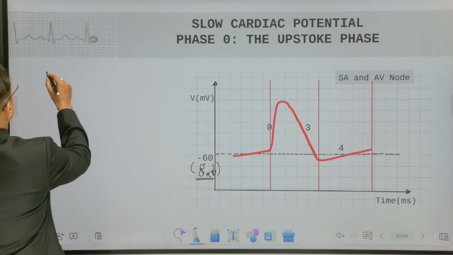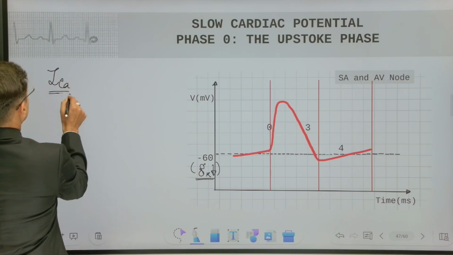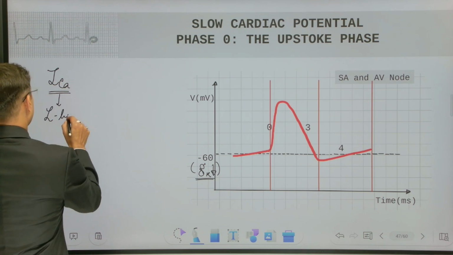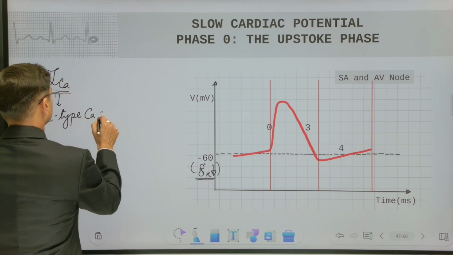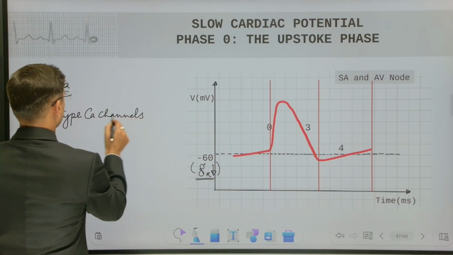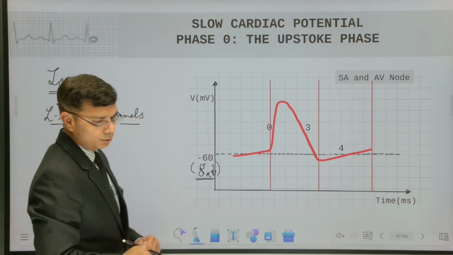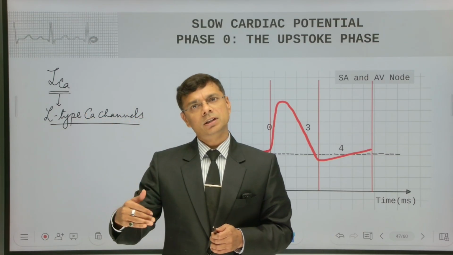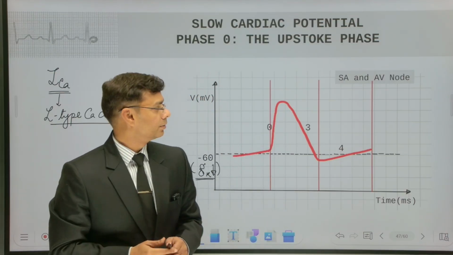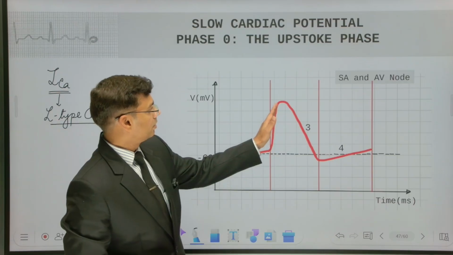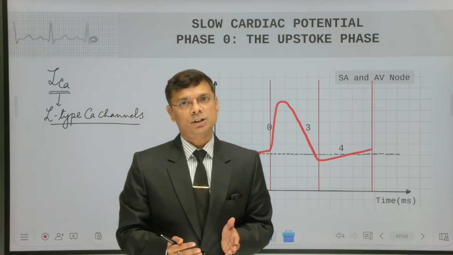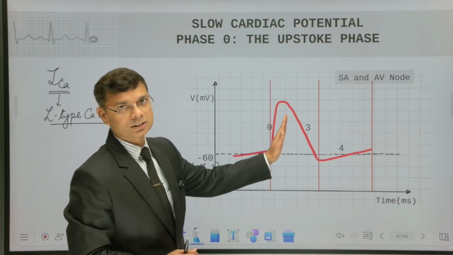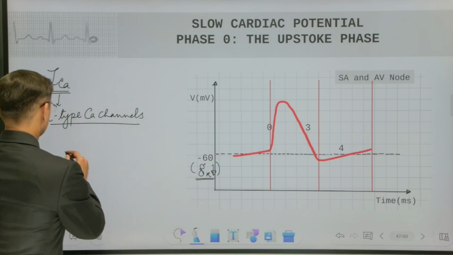Now talking about phase 0. Phase 0 is governed by the calcium current, and we have discussed the channels responsible for them. These are the L-type calcium channels. Now as we know, these channels have slow kinetics, meaning they take time for activation and inactivation also. Because of this reason, the change in the potential is not as fast as the fast cardiac potential. So we can say the slope of phase 0 is not as steep as the fast cardiac action potential.